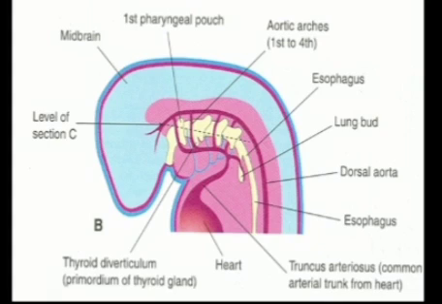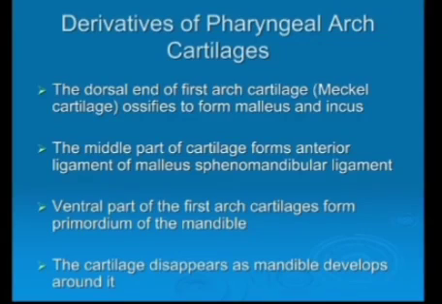Now in this diagram you can see the pharyngeal arch arteries. Here you can see on the ventral side these pharyngeal arch arteries arising from the truncus arteriosus of the developing heart. Then they are passing through the corresponding arch, and dorsally they are continuous with the dorsal aorta. So in this way, first, second, third, fourth and sixth pharyngeal arch arteries are visible in this diagram.